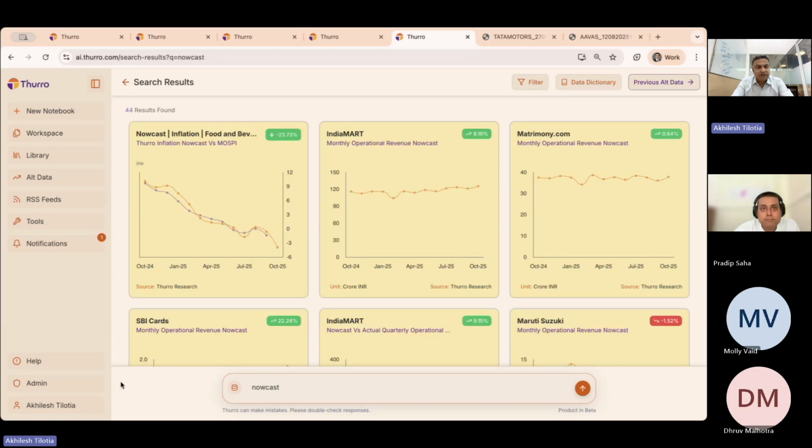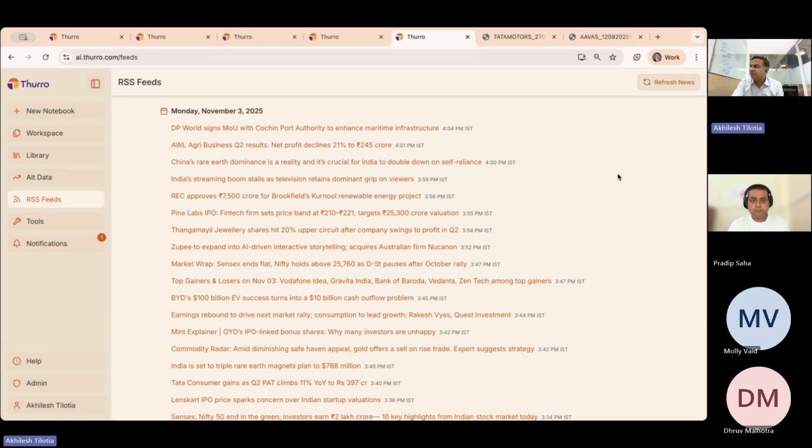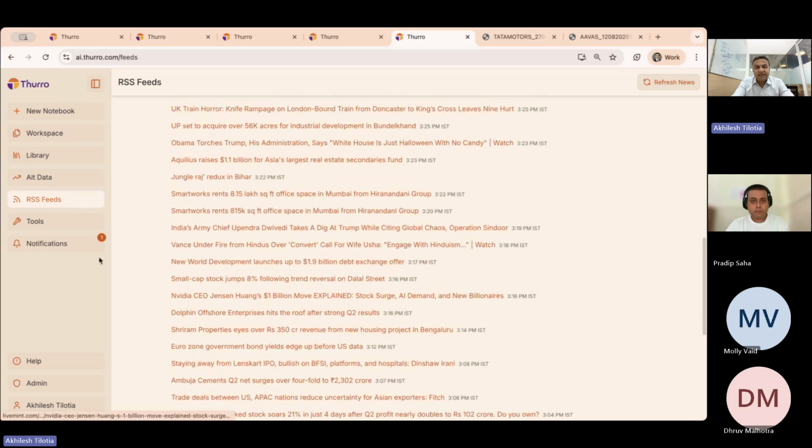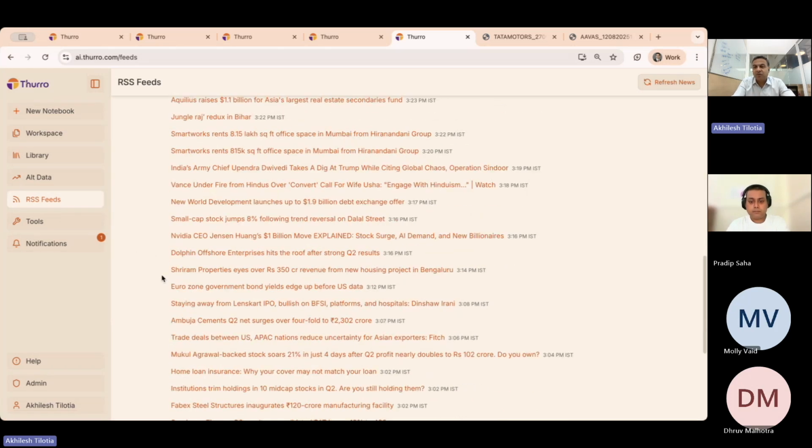So I'll close out with a couple of other things. I will talk to you about the RSS feeds from 4 or 5 of the leading newspapers in the country. We pull together feeds on an ongoing basis to understand what is happening in the Indian economy. Currently, these feeds are just kept here. Over a period of time, we will integrate these RSS feeds into sectoral feeds as well as company-specific feeds. So when you are asking a question about a company or understanding what is happening in a company, you will be able to get a good sense of what is being spoken about that company in media.